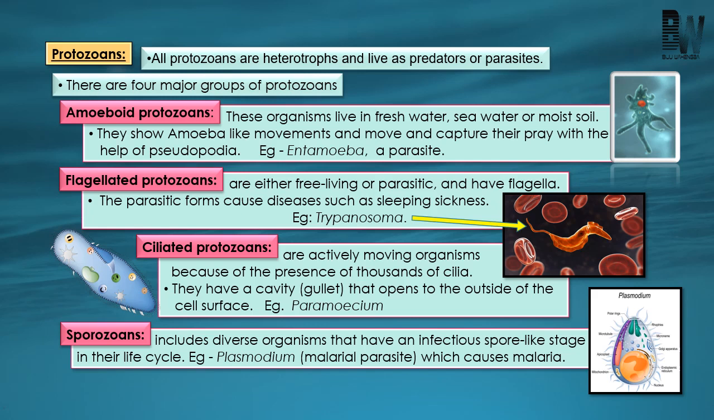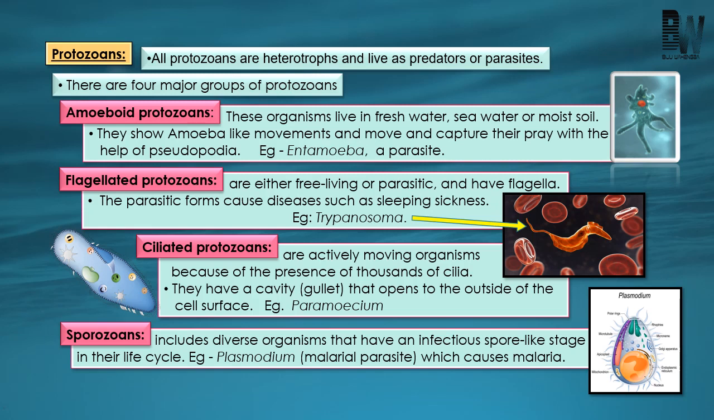Now come to amoeboid protozoan. These are protozoans found in freshwater, seawater and moist soil, and they show amoeboid-like movement with the help of pseudopodia. That means they can move with the help of pseudopodia, which are finger-like projections. Example: amoeba. Next come to flagellated protozoa. These are either free living or parasitic, and they have flagella also. The parasitic form of flagellated protozoan can cause diseases like sleeping sickness, which is caused by an organism known as trypanosoma.